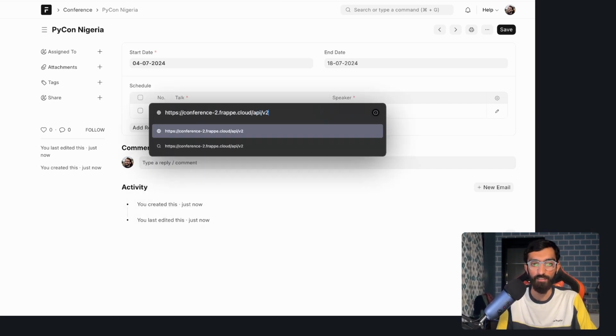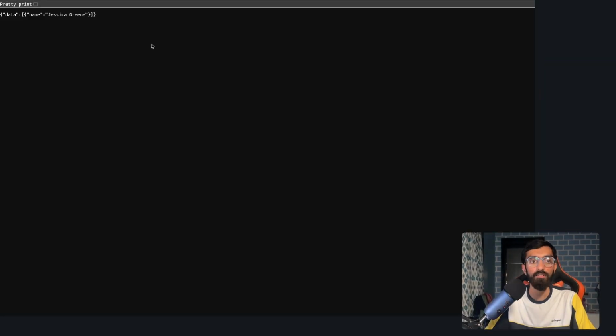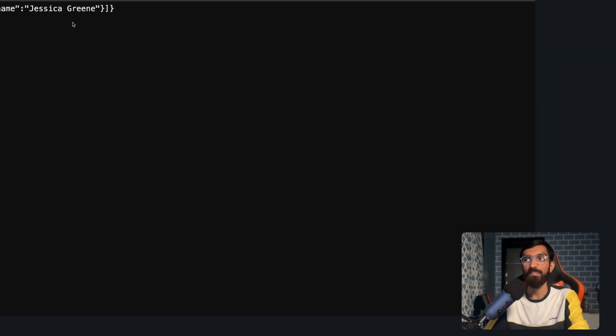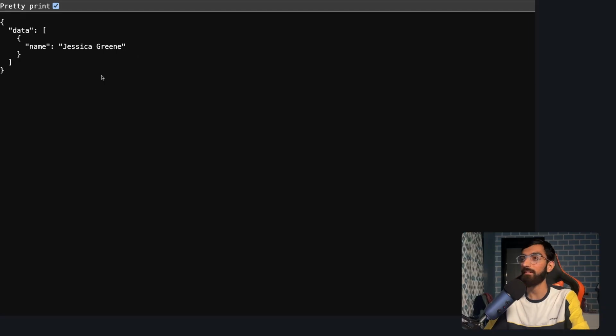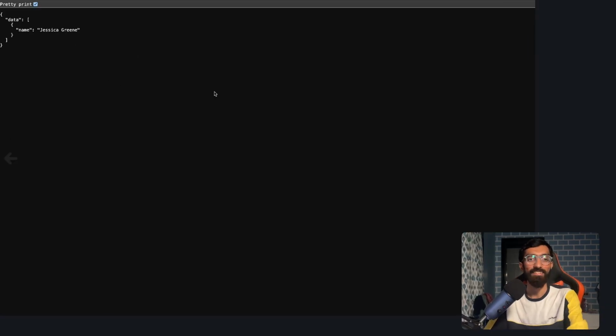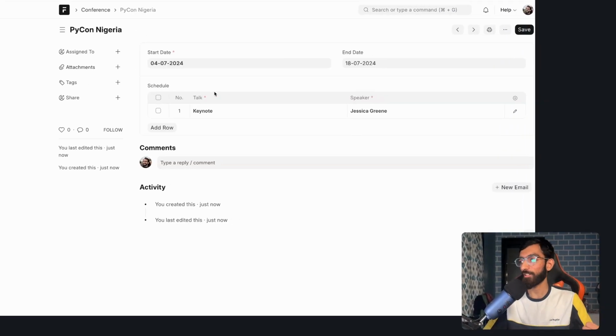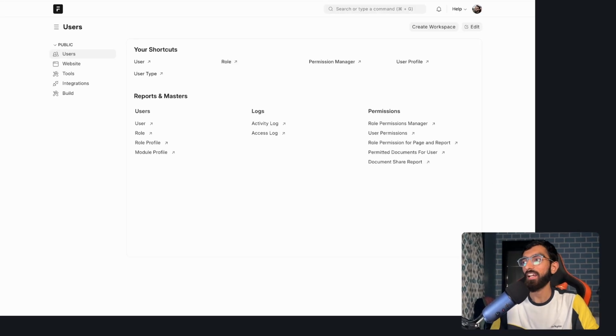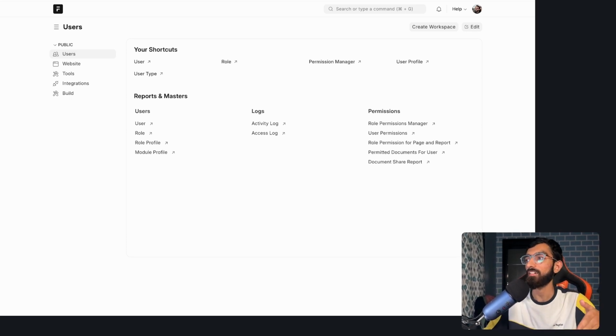So if you visit /api/, let's use version 2 of the API, and you want to list the speakers, right? You can directly go to speaker and you will see you get the JSON back. You can pretty print. This is magic, right? So you can either do CRUD from here or REST API or the Python side. So now that we have the doctypes, why not have a web page for each talk, right? So the users can visit and check all the talks from our website.